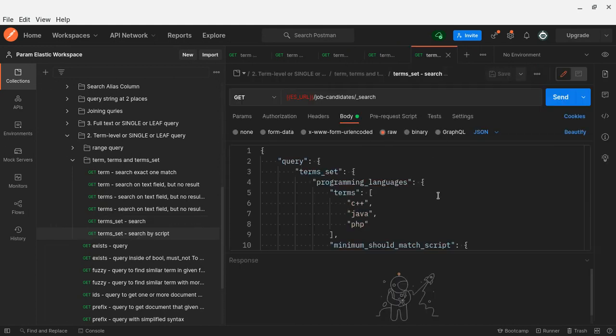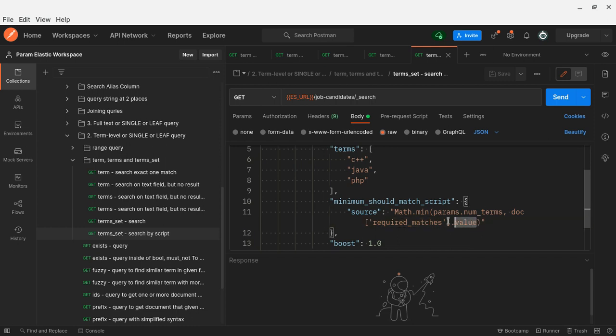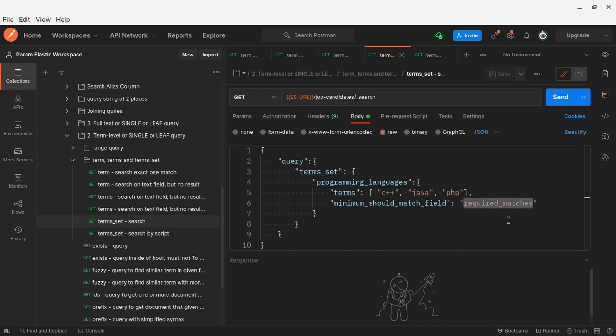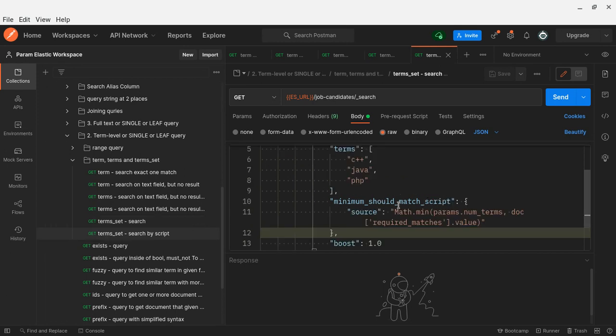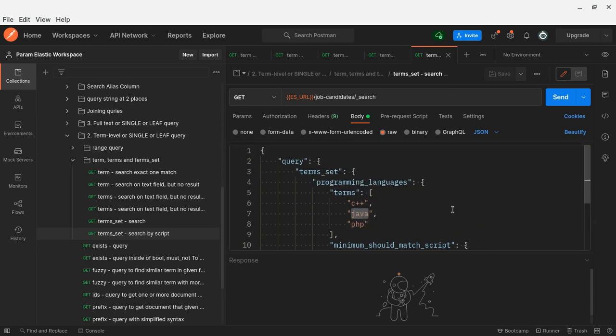Of course, the number of matches you can give dynamically. Here I have hard coded it, right? It is a field in this index, so I have given the minimum should match field. Whatever value is given, that's used, it's fixed. If you want to do it dynamically at querying time, then you can use a script. Here I say I will get the minimum of this one or this one, whichever is minimum, I will take that value, and then it should match the given document. Let's say dynamically it is 1, then return the document if any one of the tokens is there in the programming language field. That's what.